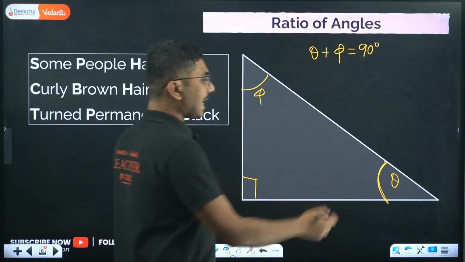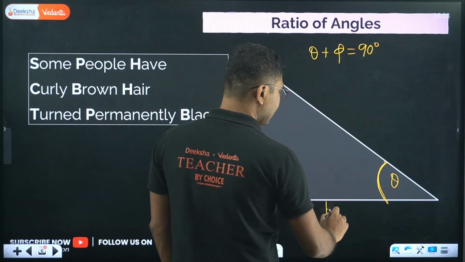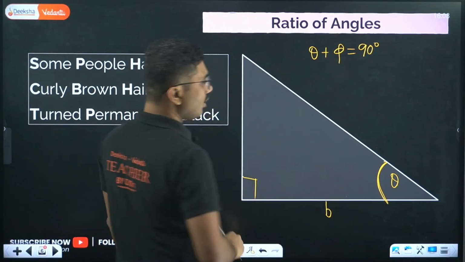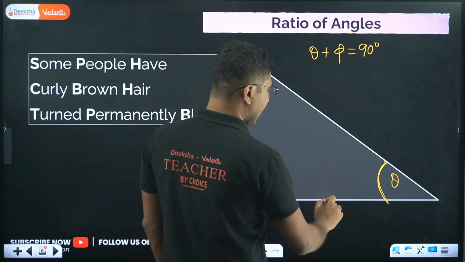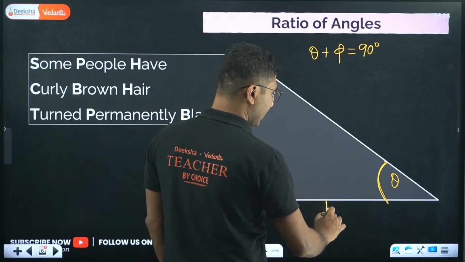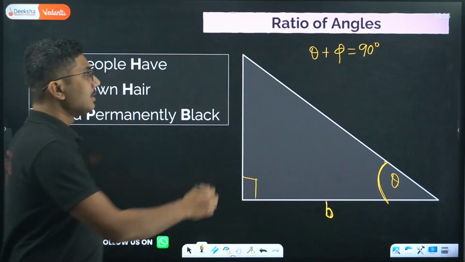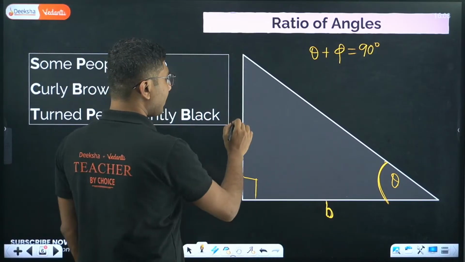Whatever side is adjacent to the angle is called base. With respect to theta, this is base. We are not discussing phi right now, we are only discussing theta. So with respect to theta, this side is base. This is the base of the triangle, right? And this side, which is not the base, is called perpendicular.